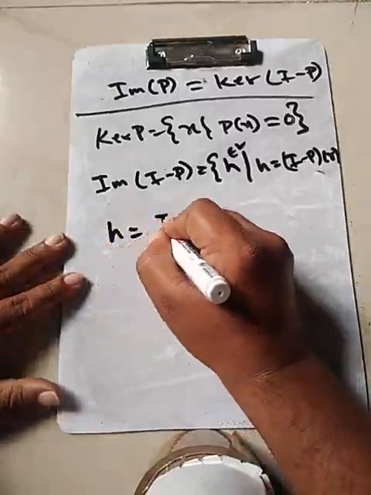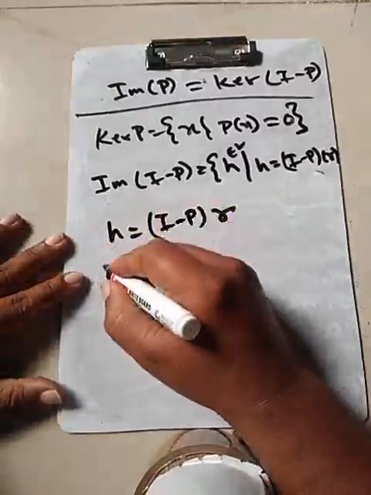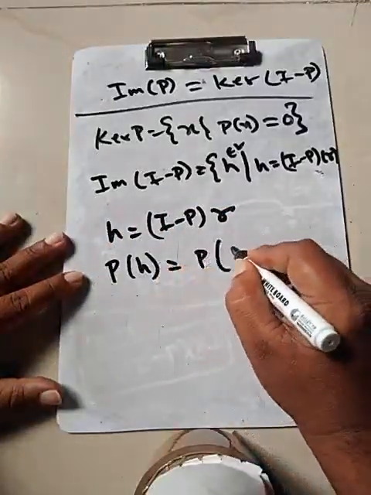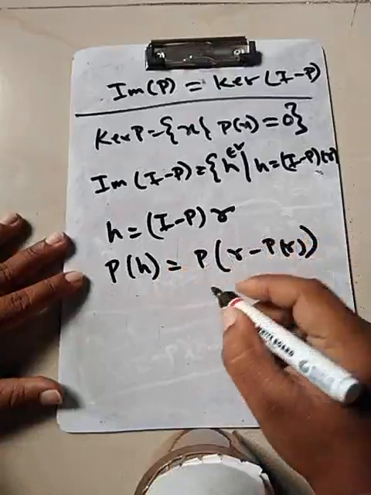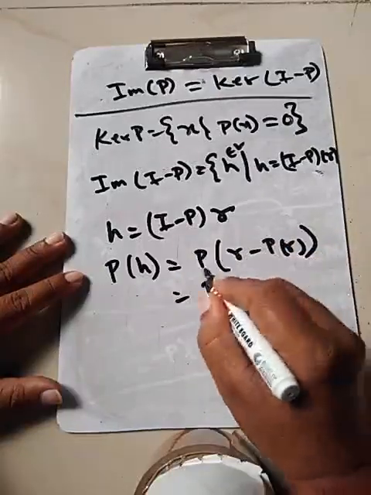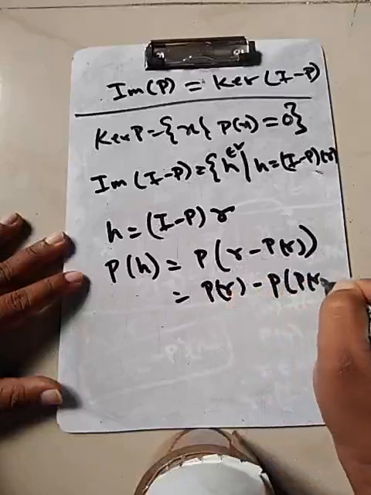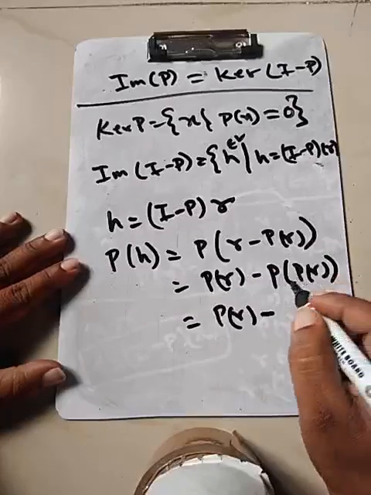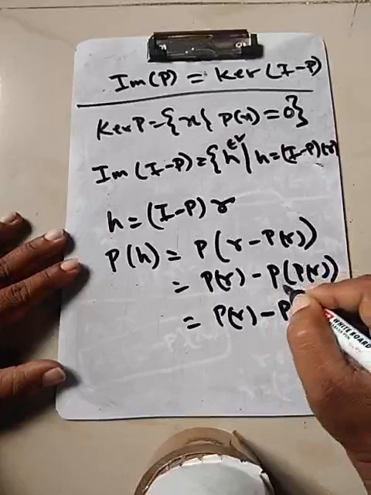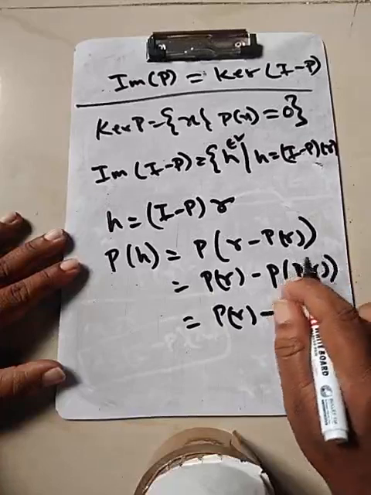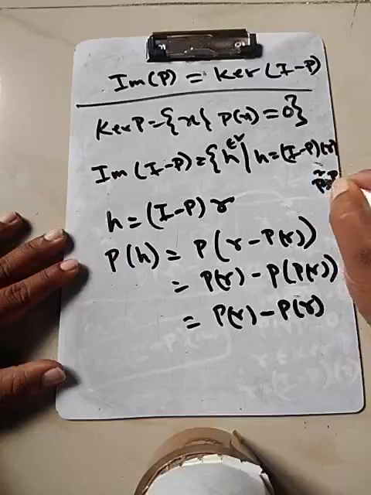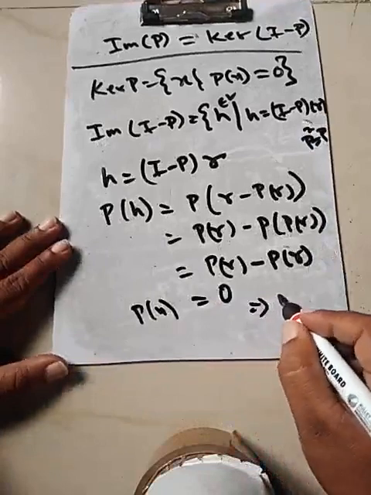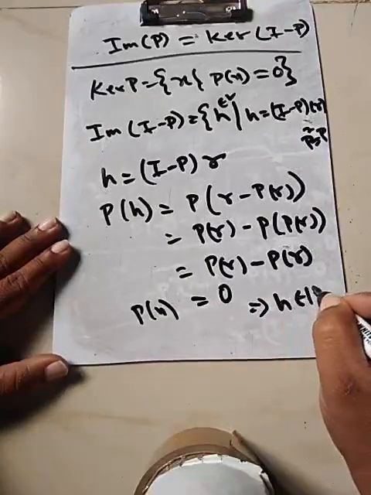So H is I minus P of R. Apply P on both sides. So P of H is P of R minus P of R, which is nothing but P of R minus P of R, which is in fact 0. And since P is an algebraic projection, we'll be using the idempotent property: P square is equal to P. So we get this thing, this is 0. So P of H is equal to 0. This implies that H belongs to the kernel of P.